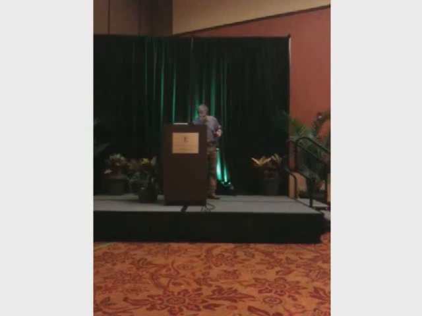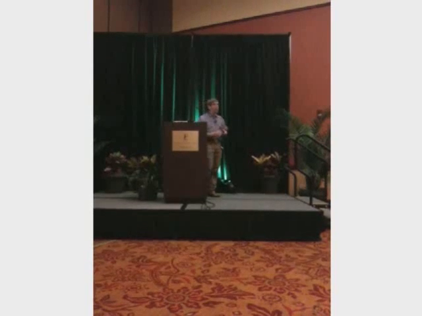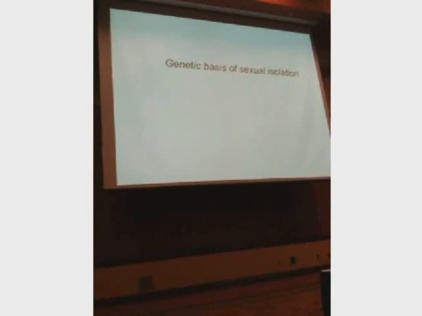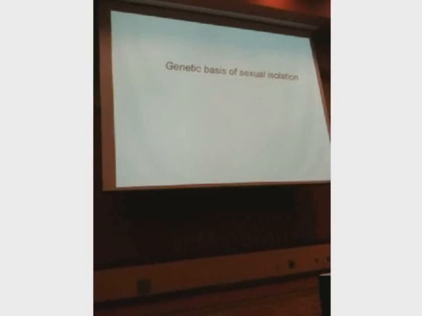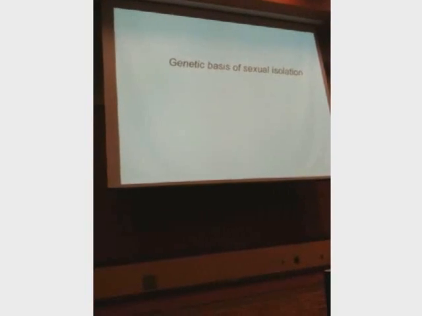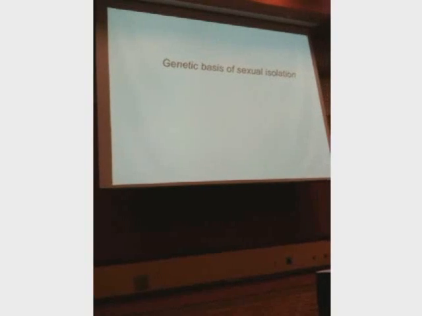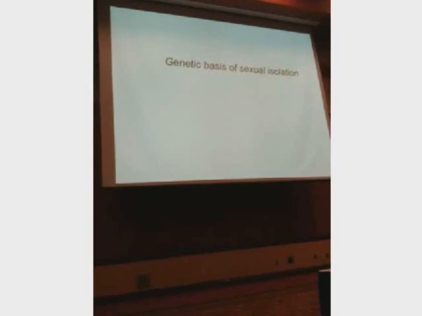The last sort of QTL analysis I'm going to turn to is the genetic basis of sexual isolation of these species. Because sexual isolation, we think, is really a pretty important mechanism of speciation. In species that are sympatric, that live in the same area, it seems to be the genetic barrier that evolves faster than almost anything else. So it's interesting to figure out, well, what are the genes involved?